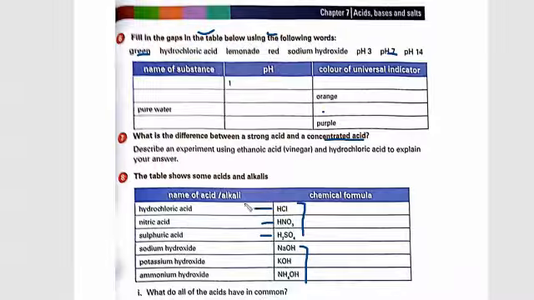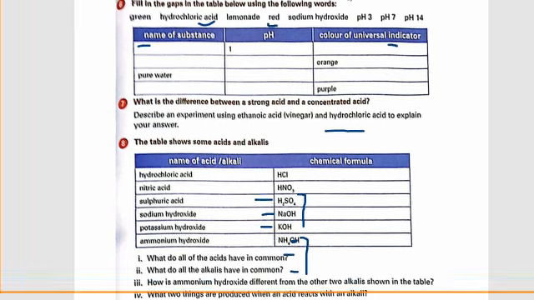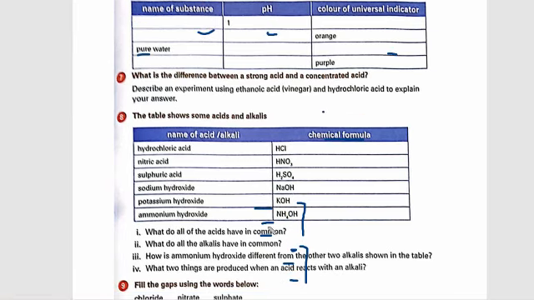I concluded that because if any chemical has more H positive ions, then it is considered an acid. If it has more OH negative ions, then it is considered a base. So hydroxide is basically considered a base. These questions are related to this part as well. So what do all of these acids have in common? Acids have H positive ions in common, bases have OH negative ions in common. You can study that and you will get your answer.